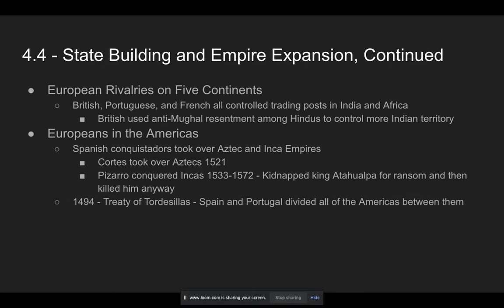So in 1494, Spain and Portugal get together and they say, wow, there's this whole new world. We don't know how big it is yet, but it's really big. And so we should get together and we should have it all. And so they divide it and they pick this dividing line. Unfortunately, they pick a line and it just gives Portugal Brazil, and then Spain gets everything else.